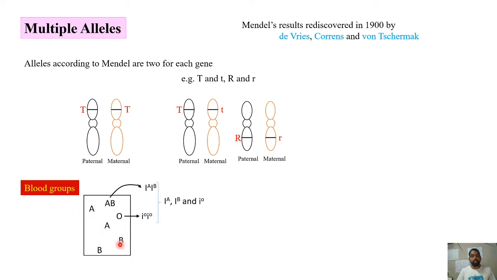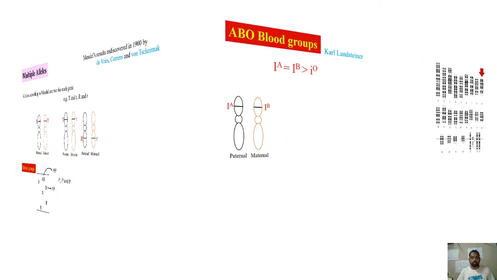Coming to A and B, there are two different possibilities, which we will see once we understand what multiple allelism is. With respect to these two individuals alone, you can already observe three alleles, not two: IA, IB and IO. Three alleles are present for the determination of blood group. This is what multiple allelism is. In the case of multiple allelism, each gene has more than two alternative forms. Now, what is the location of these alleles, and how are they distributed in one individual? We'll look into that in detail.